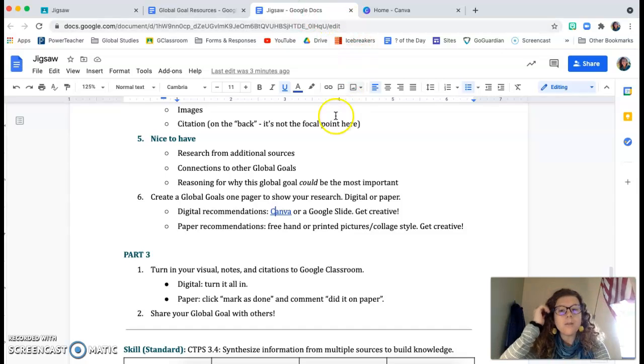You can also just do a Google slide. So you don't need a whole slideshow, but just create a Google slideshow with 1 slide to put your information in. Either way, get creative. Make something pretty. We're going to hang it on the walls.